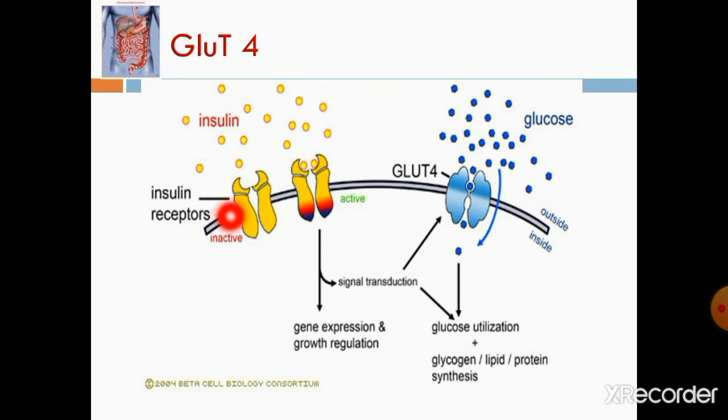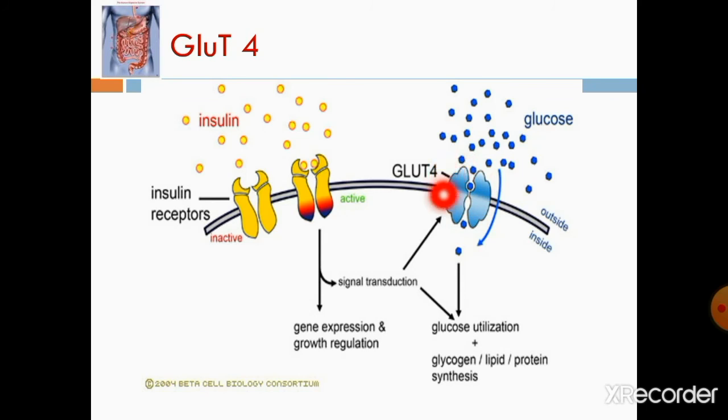When there is no insulin, it is in the inactive form, and when insulin is released and binds to the insulin receptor, the receptor gets activated, and this will send signals to the GLUT4 transporter. Only when there is signal transduction done, it will be activated.